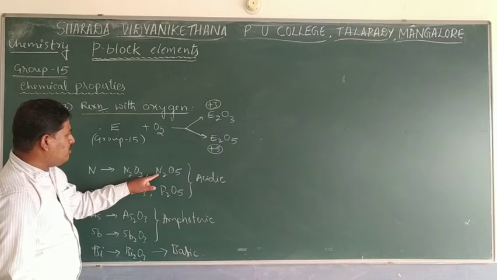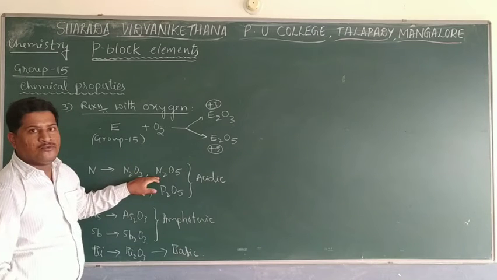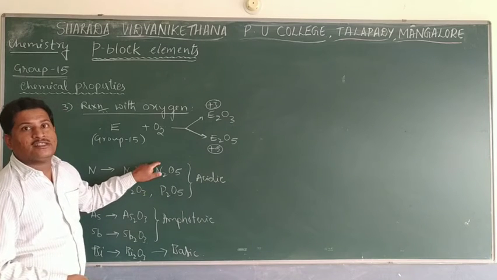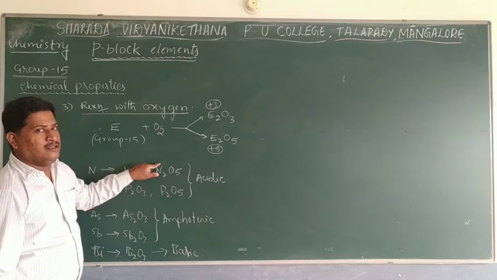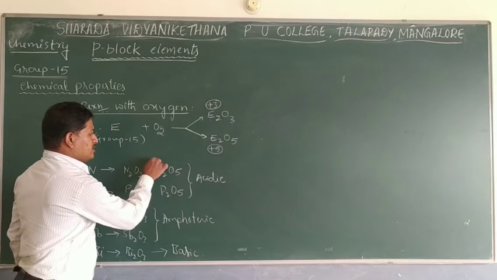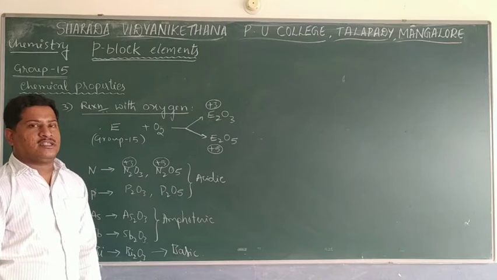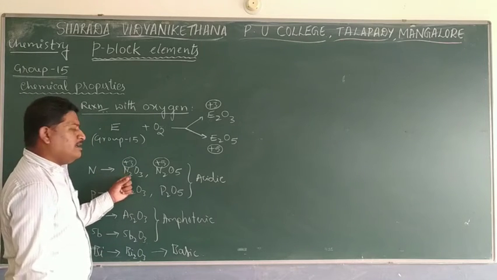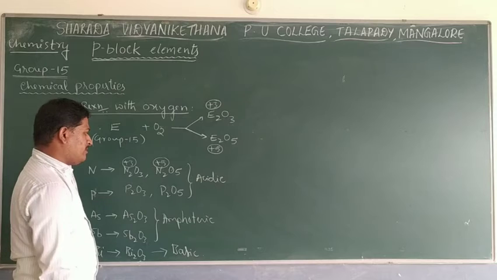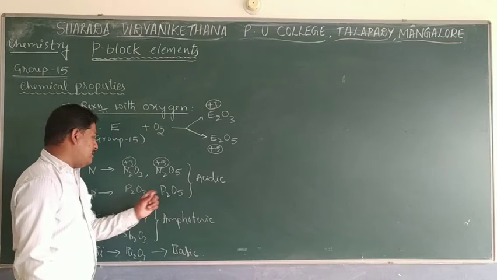Among N2O5 and N2O3, N2O5 is more acidic, because higher oxidation state oxides are more acidic, due to the +5 oxidation state. Here it is only +3, and lower oxidation state non-metal oxides are a little less acidic. Similarly, P2O5 is more acidic compared to P2O3.